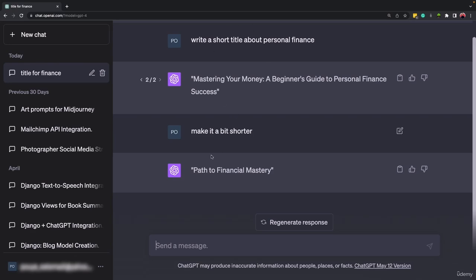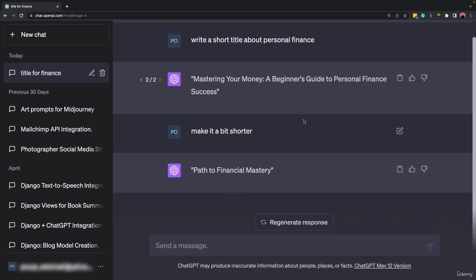So whatever you write here, it's a chat, okay? GPT will go back and forth and look at the chat and give you the proper answer. So as you can see, I told GPT to make the title shorter. I didn't write the title, I just referred to it as "it." But GPT itself understands that I'm talking about the title, and it made it shorter. Path to Finance Mystery, okay?